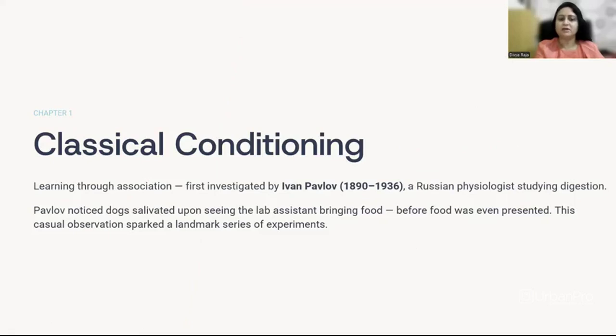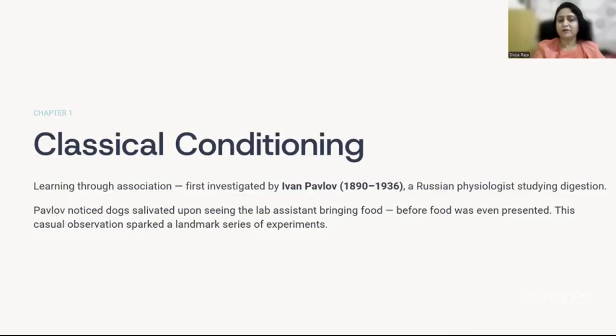So Pavlov saw that his dog salivated every time he saw the lab assistant. The lab assistant had keys in his hand, and when the dog heard the clinking sound of the keys, the dog would salivate because it had learned to associate the lab assistant with food.